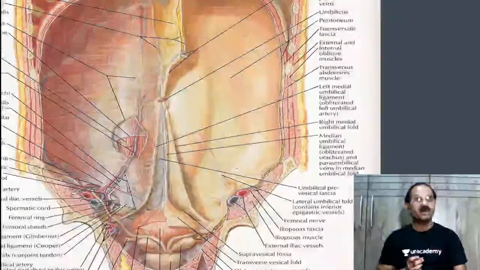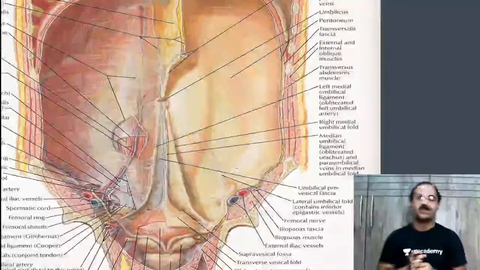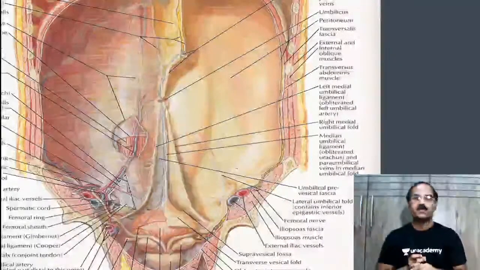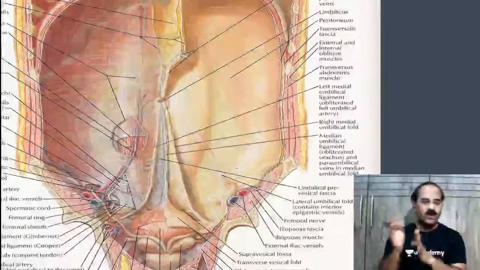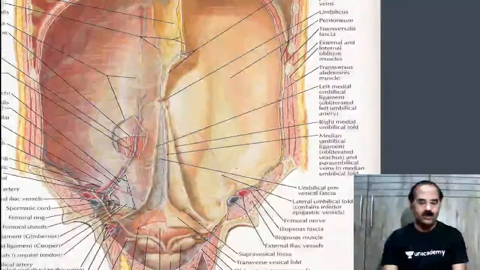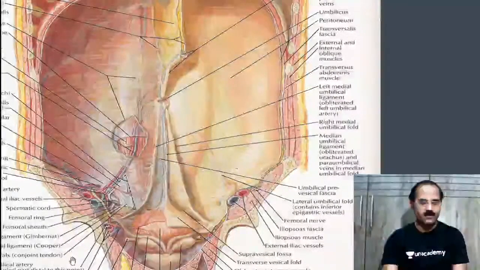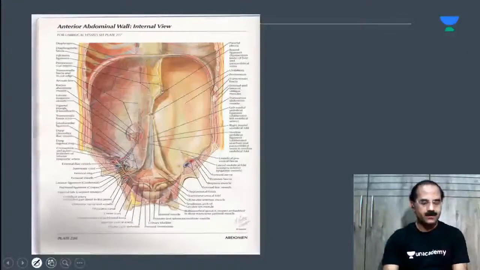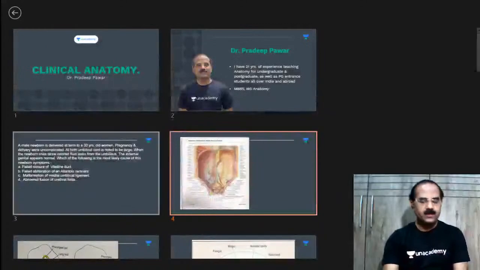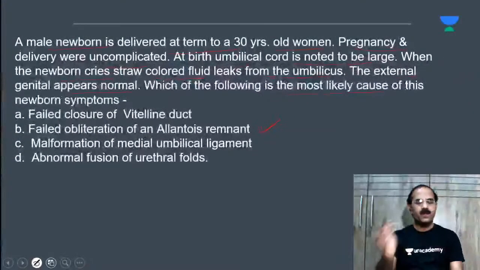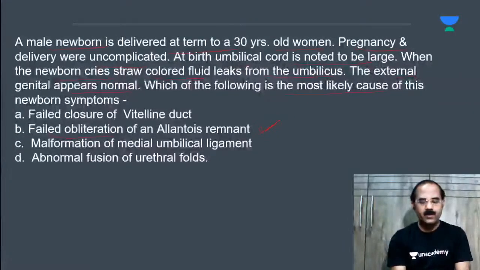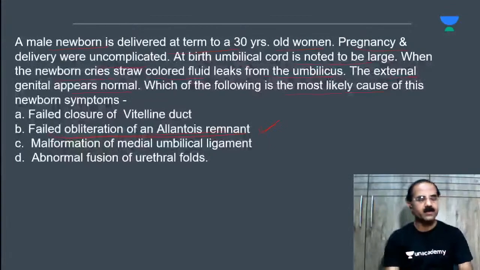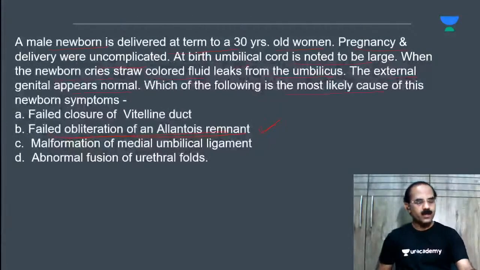The superior vesical artery. So the superior vesical artery is the non-obliterated part of the umbilical artery. Clear to all of you? Just see this MCQ once again. The answer for this is failed obliteration of the allantoic remnant.